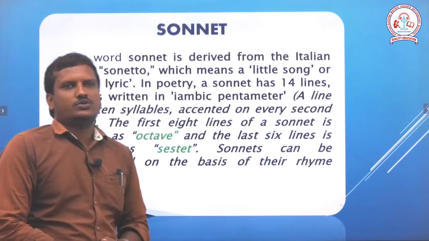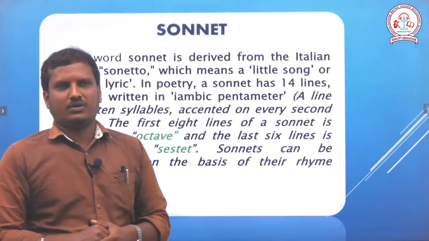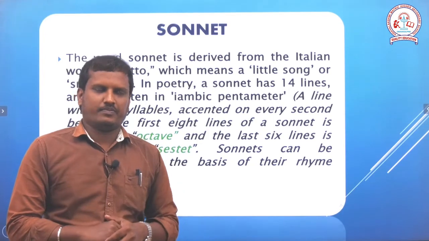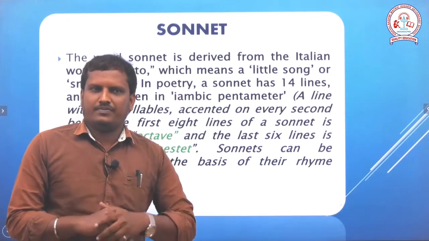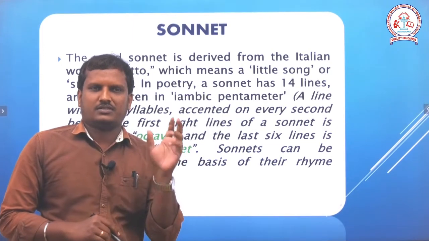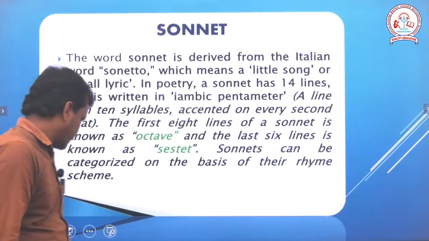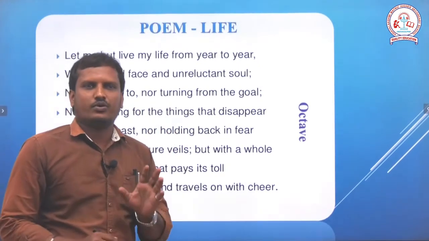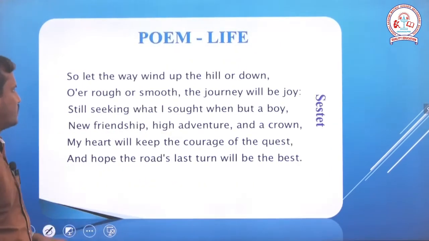So, let me give you a brief introduction about this poem, Life. The poem Life is a sonnet because a sonnet has 14 lines. Just have a look at this poem. There are 14 lines in this poem.